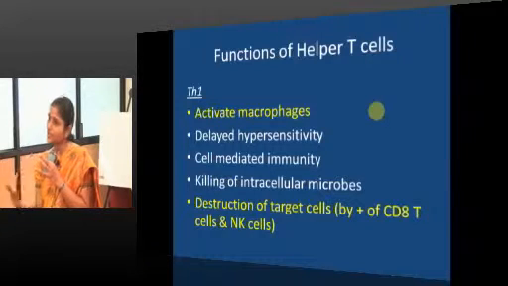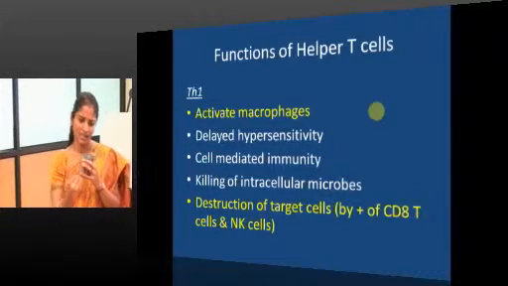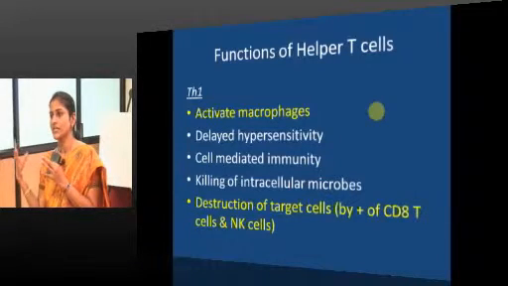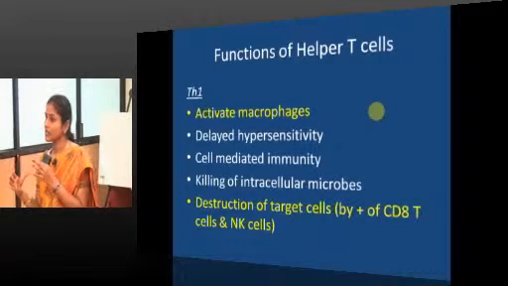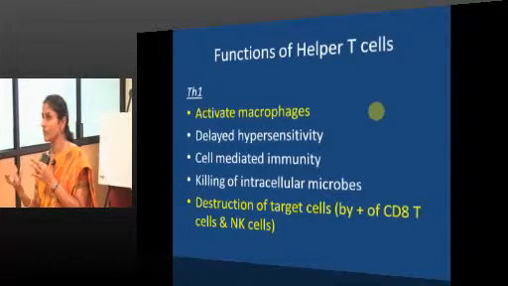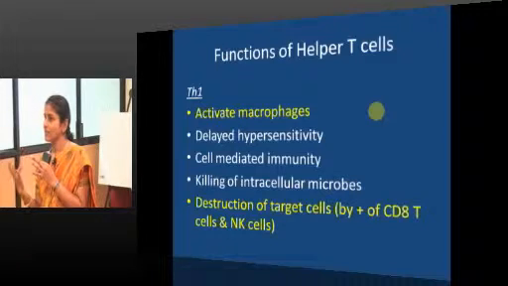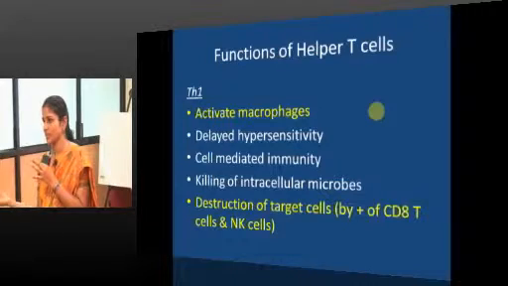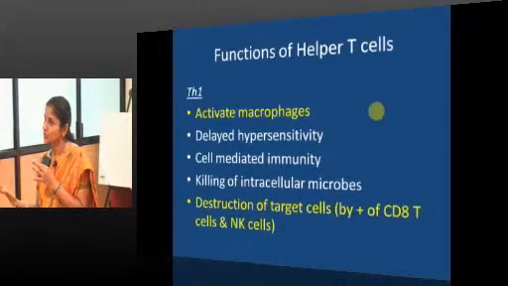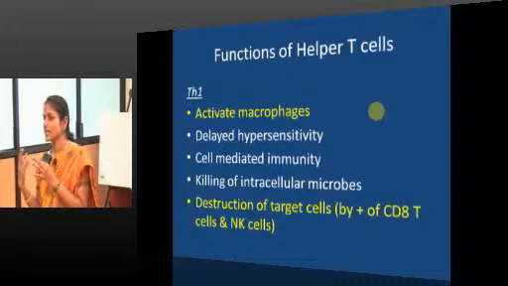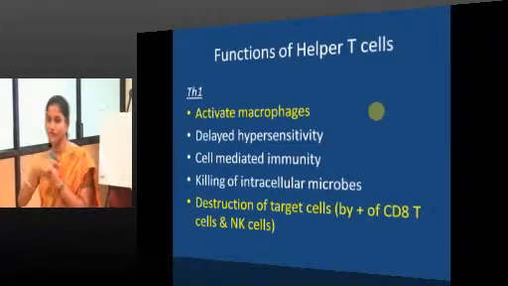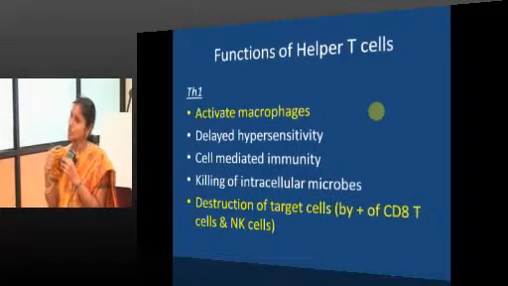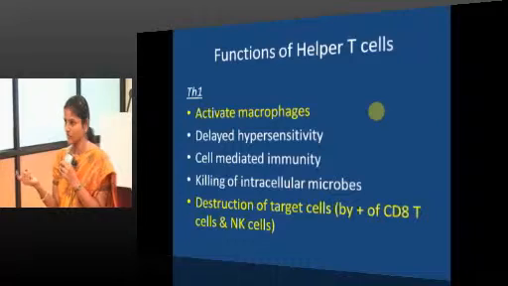So, they basically activate macrophages and they mediate delayed type hypersensitivity, and they can also activate cytotoxic T lymphocytes because granulomas are not the only event of type 4 hypersensitivity, right. Type 4 delayed type hypersensitivity, it is not always granuloma. So, it's cytotoxicity basically. That cytotoxicity is due to activation of CD8 plus cells. So, apart from activating macrophages, this Th1 subset of helper T cells also activates cytotoxic lymphocytes.